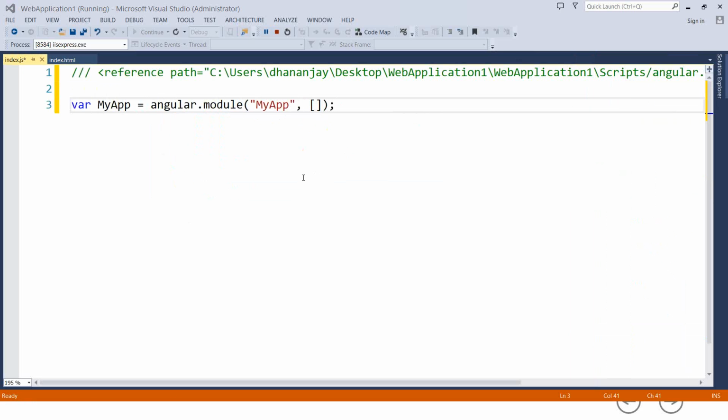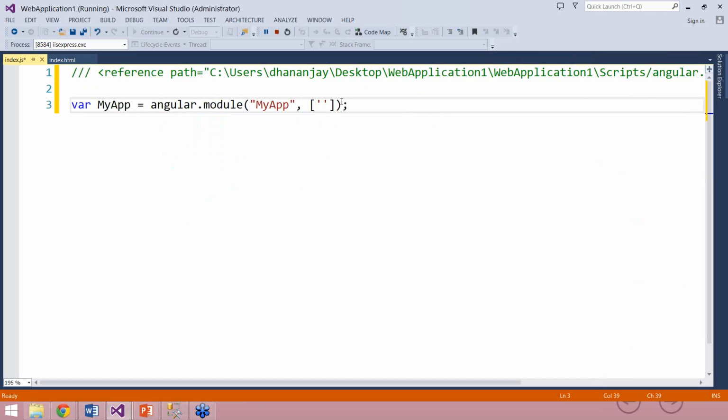So let us say tomorrow you have another module which you need, for example, a module to make HTTP service calls, or a module which deals with logging, or a module which deals with local HTML5 storage, etc. You need to pass that module in this particular JavaScript array. Before your application starts bootstrapping, AngularJS will read all the modules in this array, load them in your application, and instantiate them as required if they are services.